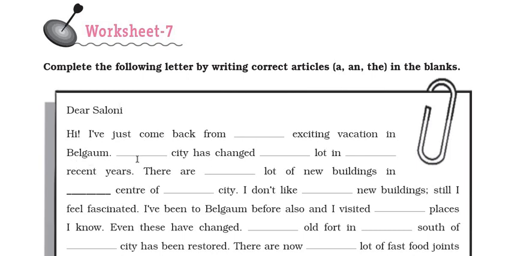Now next sentence, dash city has changed dash lot in dash recent years. Since this sentence has already referred to Belgaum, and in the next sentence something is said about the same city, we will use the before the word city. The city has changed a lot in the recent years. Fine. So in this way you are going to solve this worksheet number 7 and complete the letter.